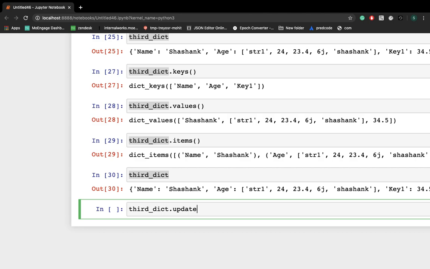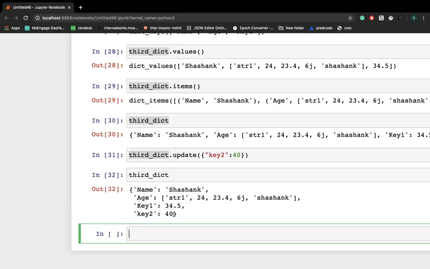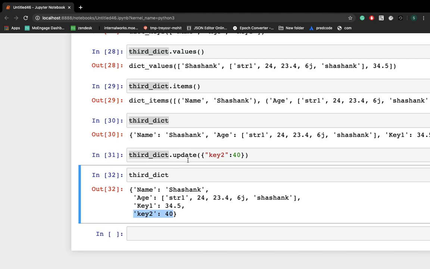Update. Now you have to declare key 2, colon, now 40. Let me print this. So here you got key 2 as 40, right? So this is how you can use update.